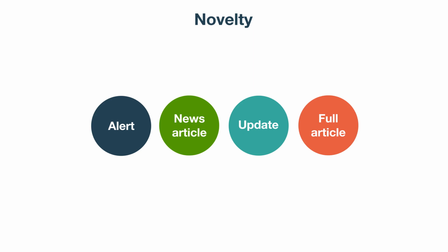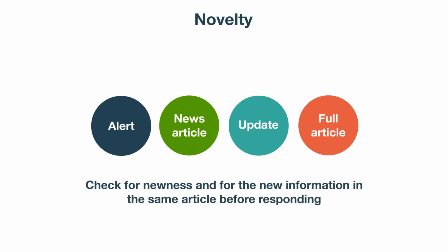Likewise, there are multiple news sources reporting the same news, so we get a plethora of news for the same event. If we do not keep track, and respond to repeated instances of the same news, we will end up repeating our actions manifold for the same event. So we should check for newness, and also for new information in the same article, before responding.